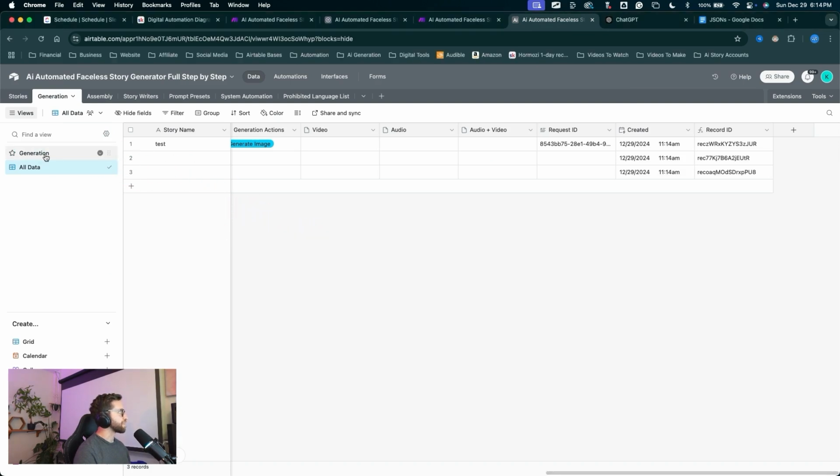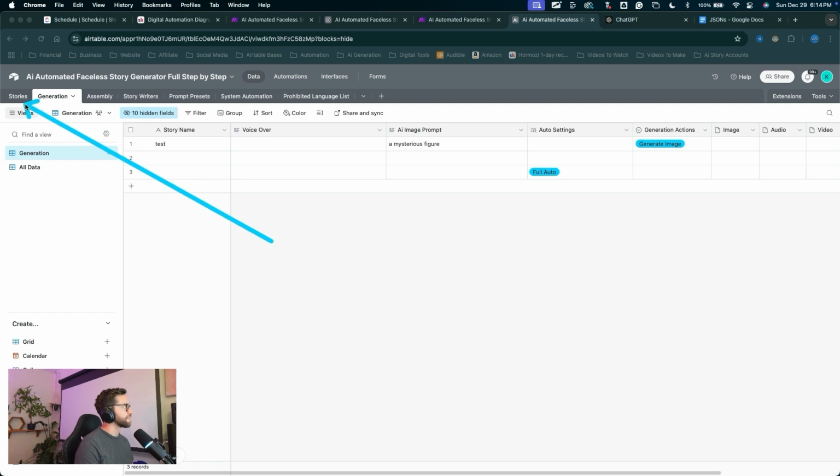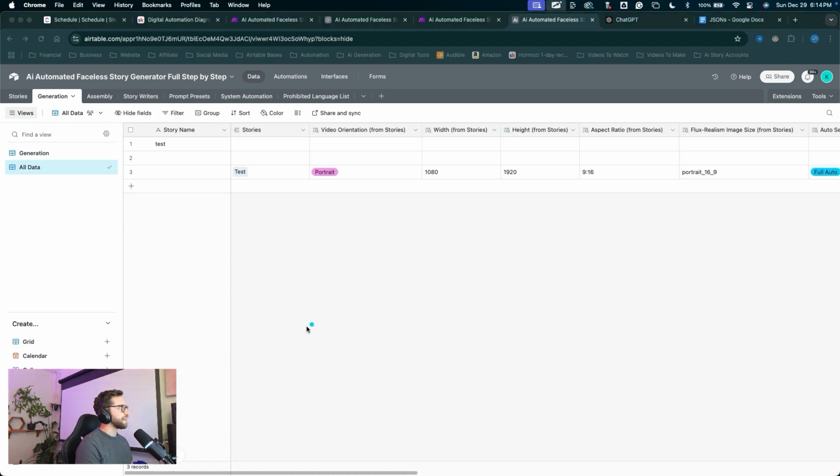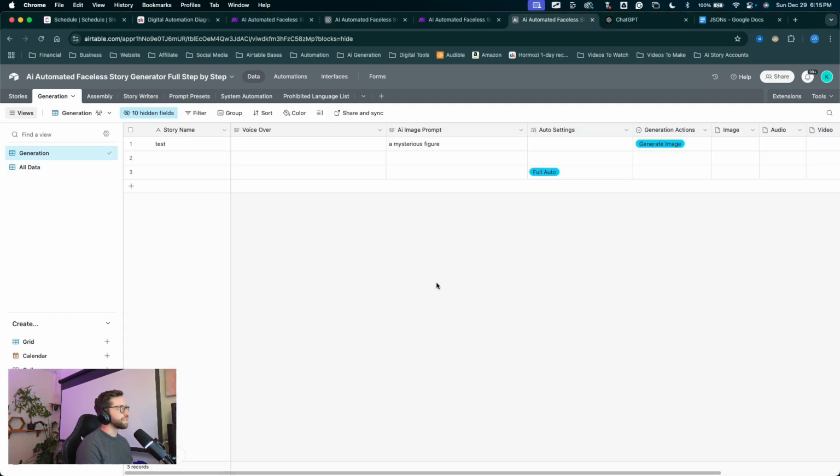We can come back to our generation view. Now the video settings are going to require some of those settings from the stories table. So let's actually push over our test record. If we come back into all data, we can see we have our test story already set up for us. That is the one that automatically generated these settings right here. Come back into generation. That's going to be this record right here.